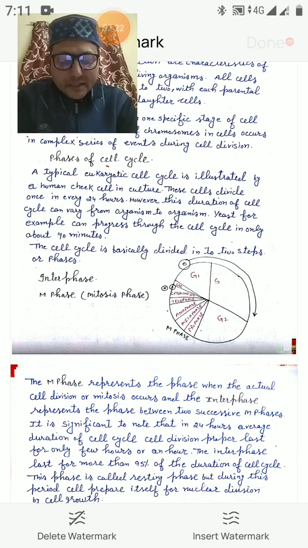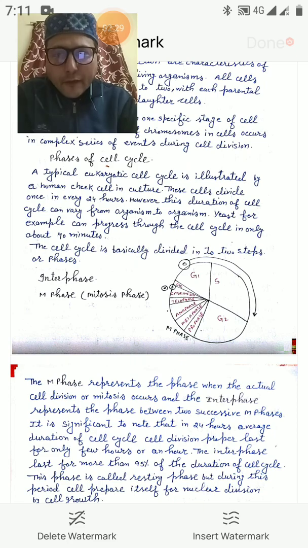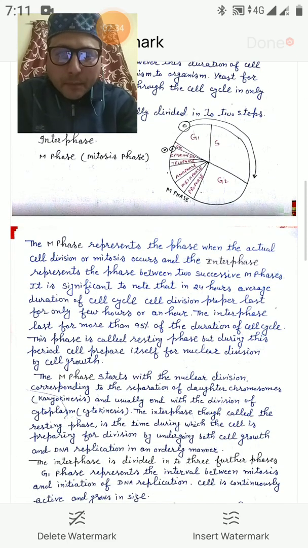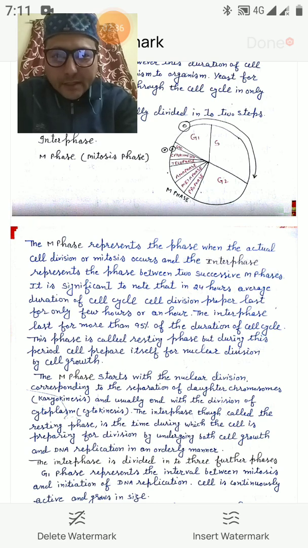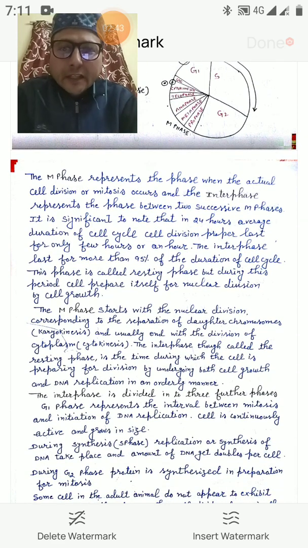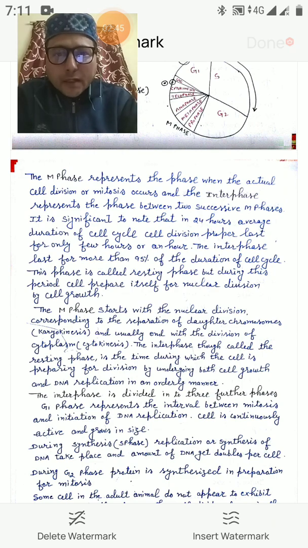The cell cycle is basically divided into two phases, as you can see in this diagram: interphase and M phase, that is called the mitosis phase. You can see here in this pie chart where I have made M phase and then interphase, which consists of G1, S and G2 phases. M phase represents the phase when the actual cell division or mitosis occurs. And interphase represents the phase between two successive M phases.